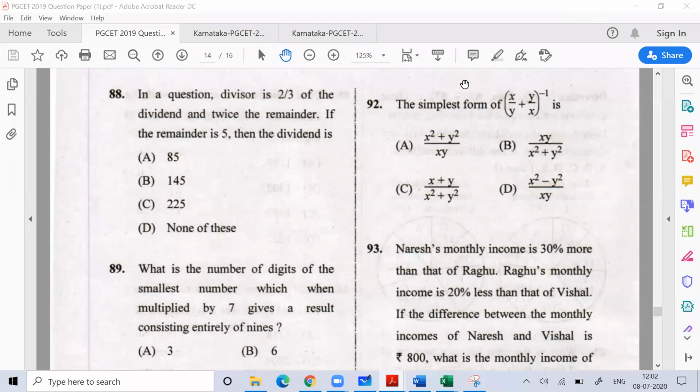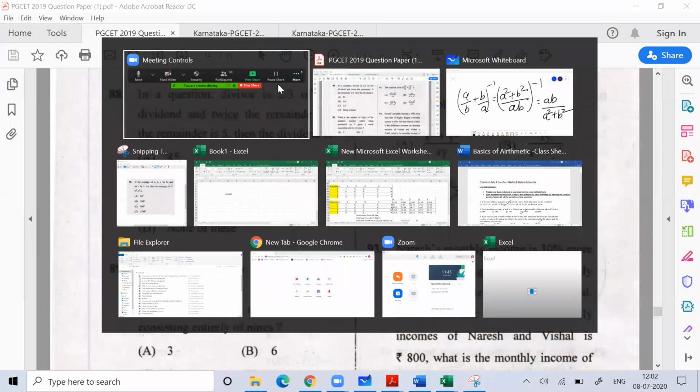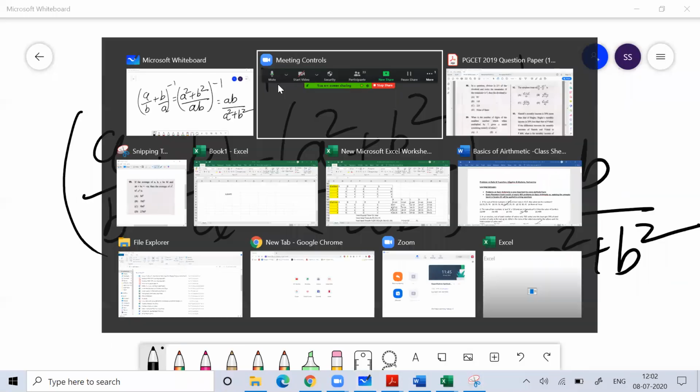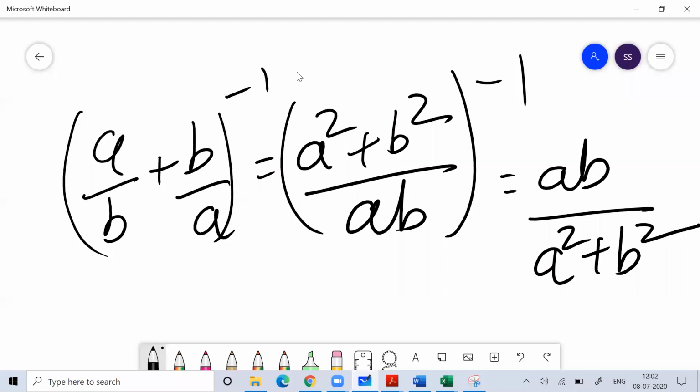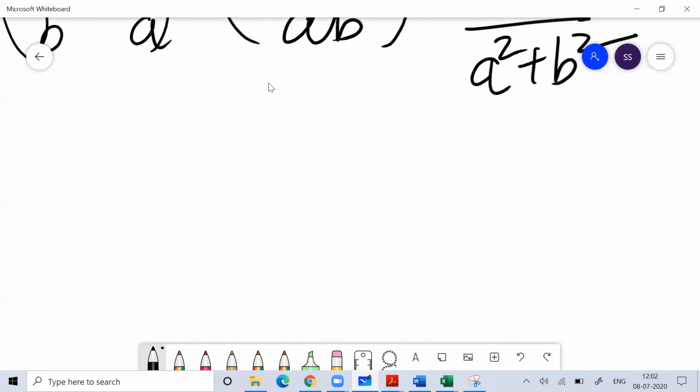No beta, A is not the answer. Shilpa, beta, inverse, you understand Shilpa, inverse? Yes. Harshita, Harshita. These are easy questions. If you make mistakes in these, it becomes a problem. These are not the questions to make mistakes on, guys.